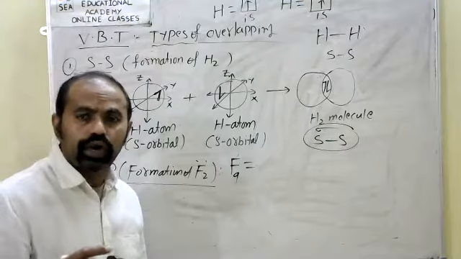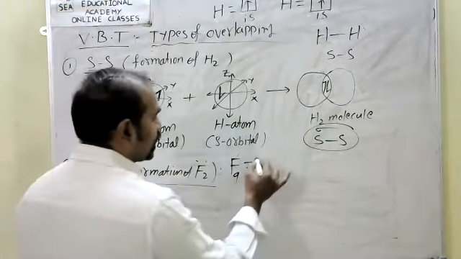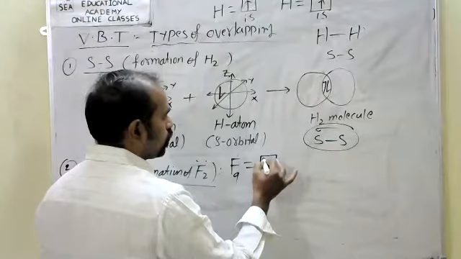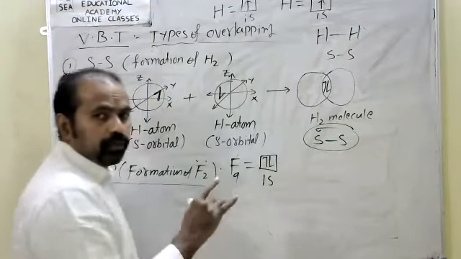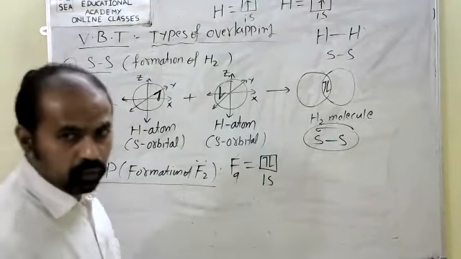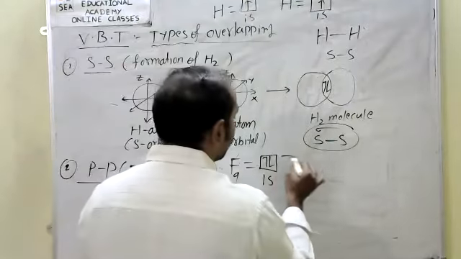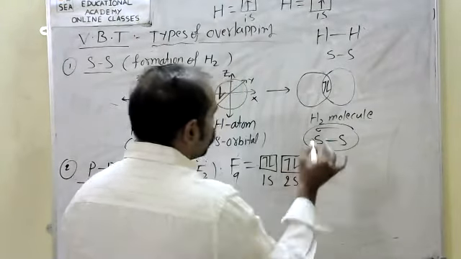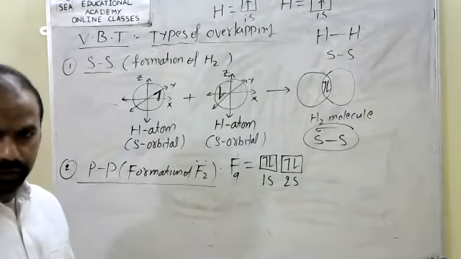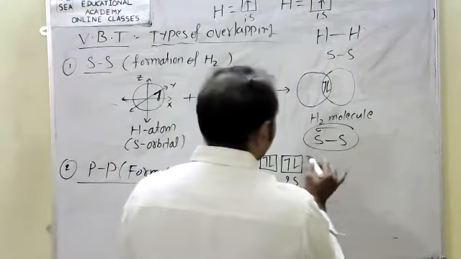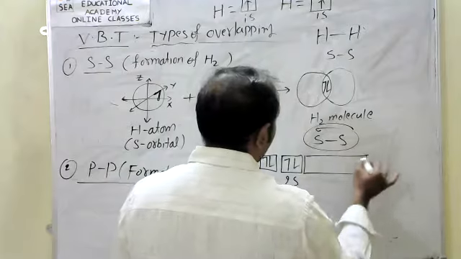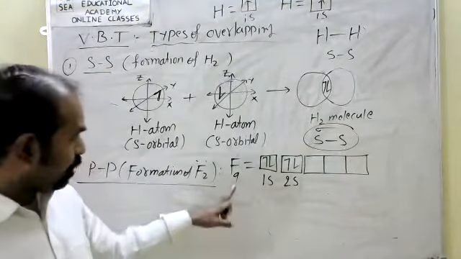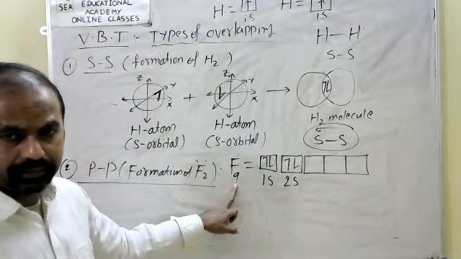What about its electronic configuration? 1s2, one electron upward, the other downward, 1s2 followed by 2s2, followed by what I have given in the electronic configuration rules. Total number of electrons is 9.